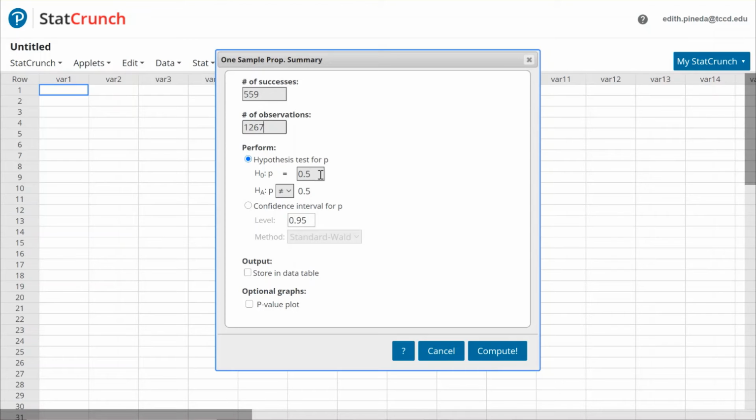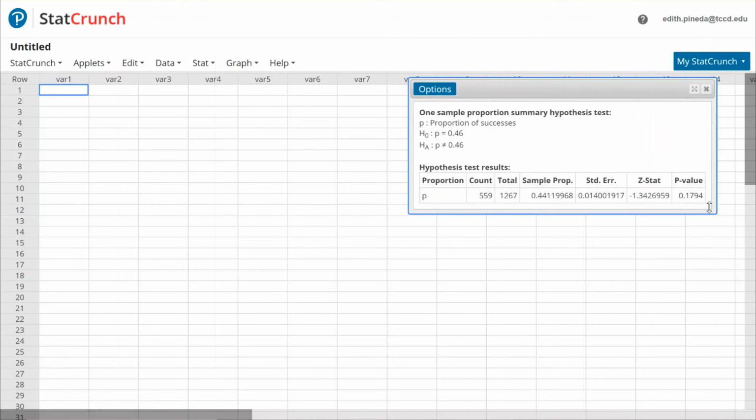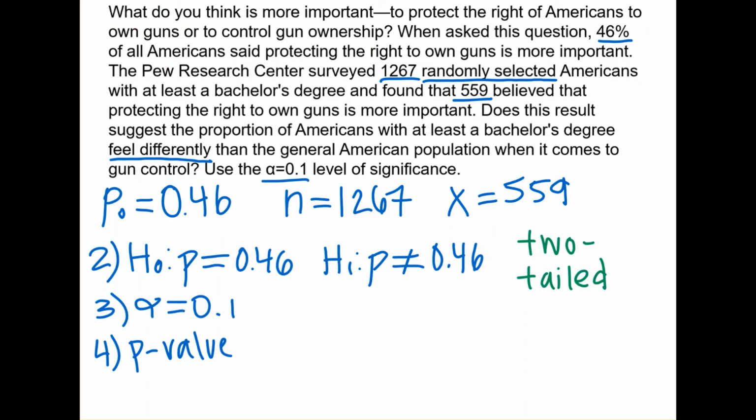Now we type in the value for the null hypothesis. This is H0: p equals 0.46. And now we select the alternative hypothesis. We have that p is not equal to 0.46, so now we press compute. And we have the p-value here and the z-stat here. Rounding to 4 decimal places, we get that the p-value is 0.1794.